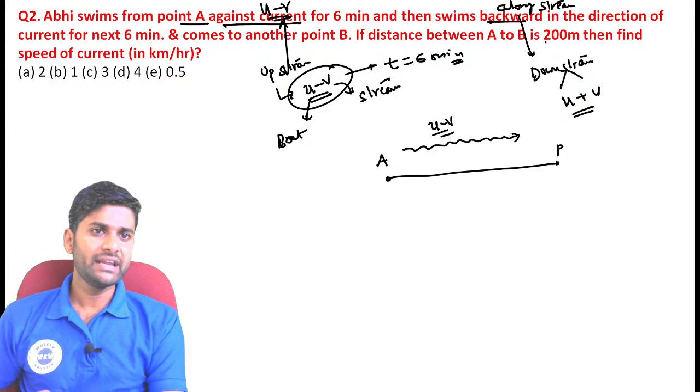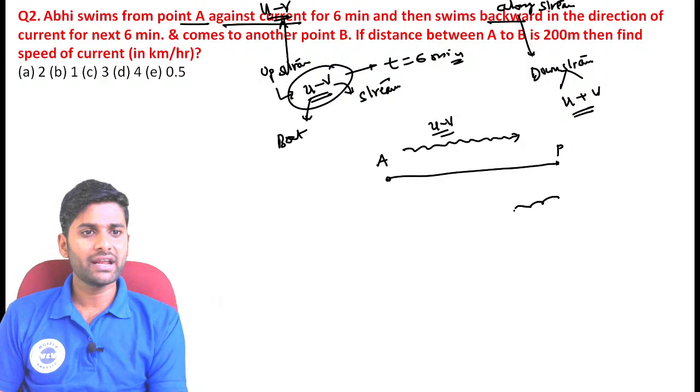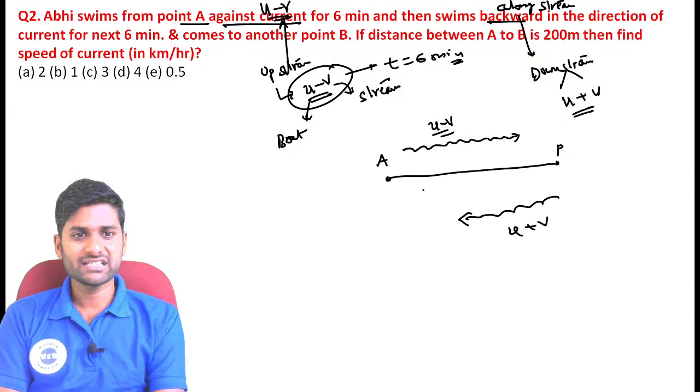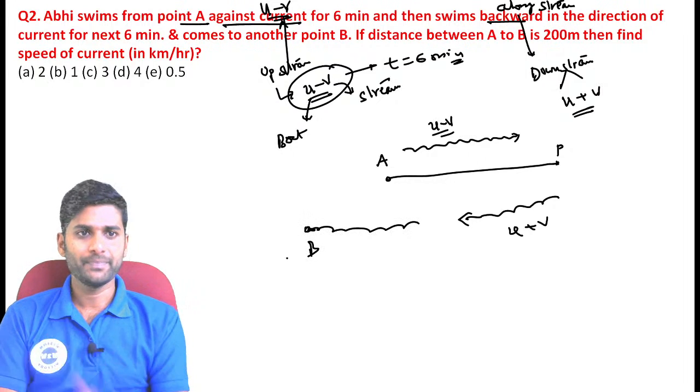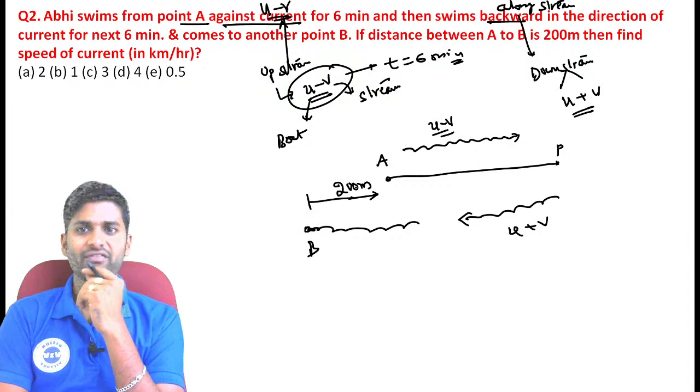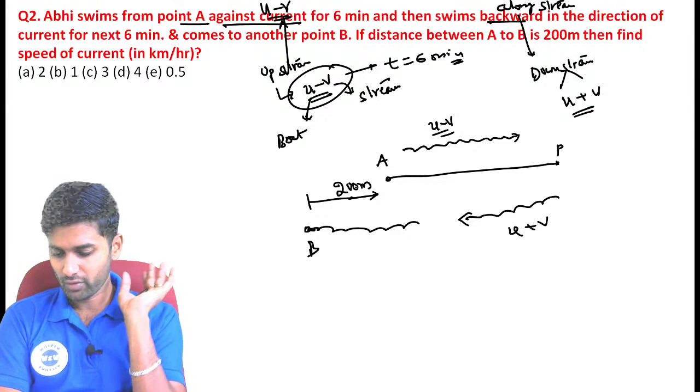From this point, he swims in the backward direction. Backward direction means along the stream, and along the stream means U plus V. For the next 6 minutes, he definitely crosses point A and reaches another point B. The distance between A and B is equal to 200 meters. Then find the speed of the current. That is the whole information, guys.